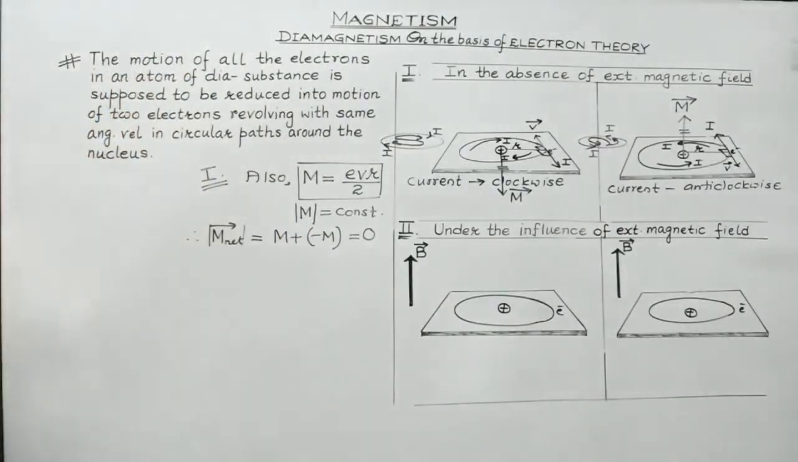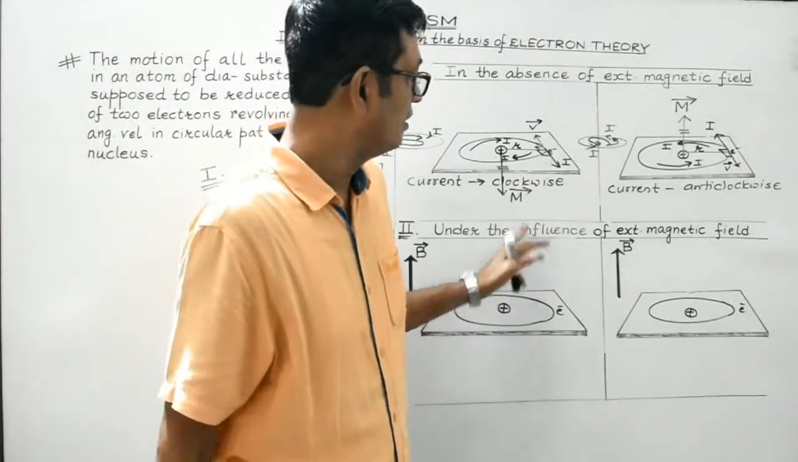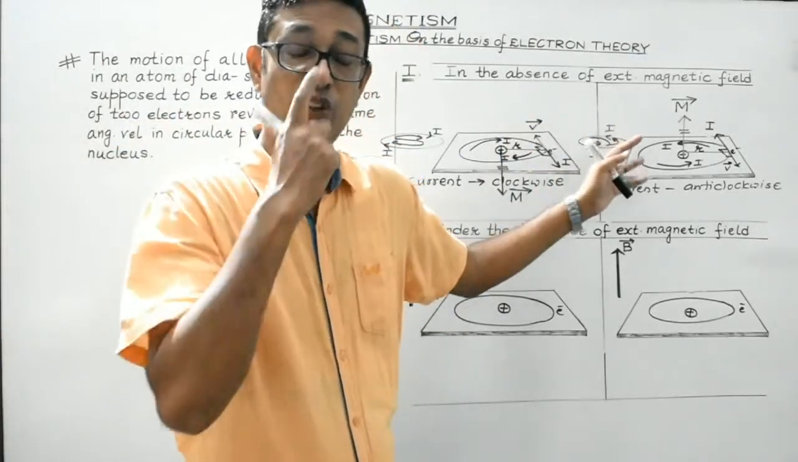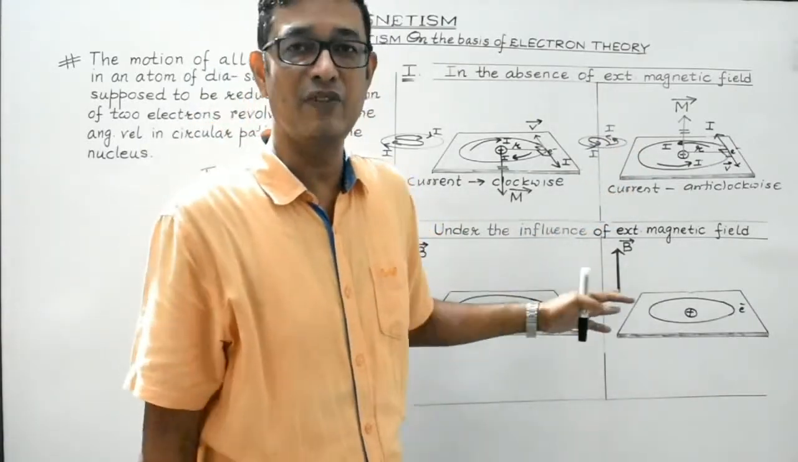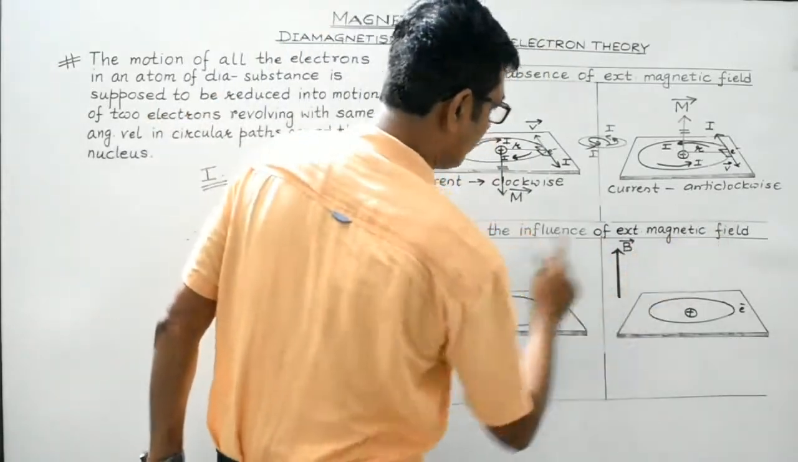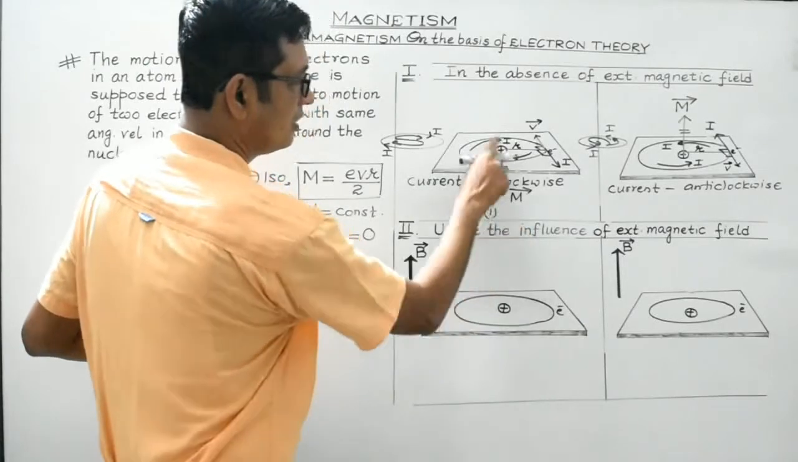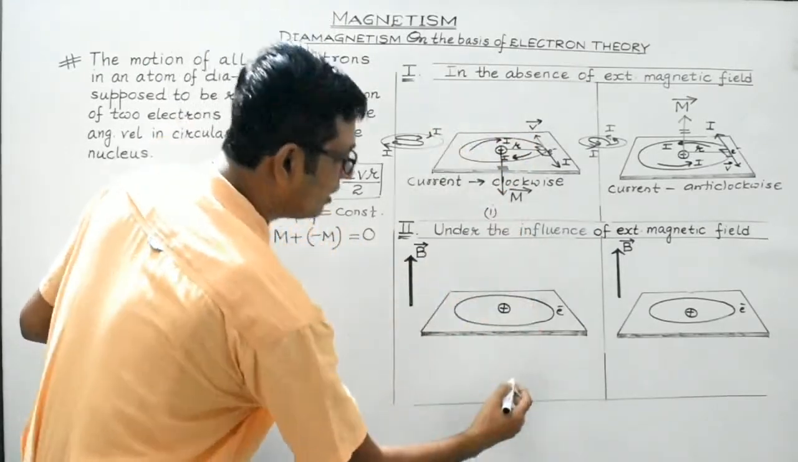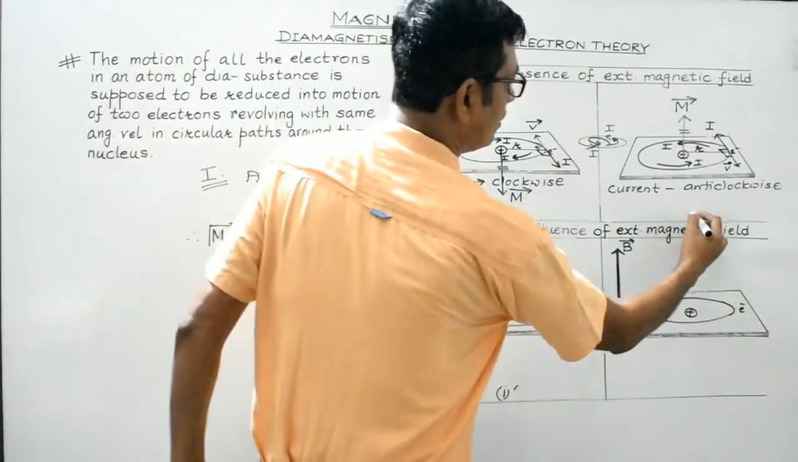Understood? Now what to do is, let's consider the second scenario. Now we will consider the same atom of the diamagnetic substance to be under the influence of this external magnetic field directed upwards. This is the same diagram. This is in the case of absence of magnetic field, and this is the corresponding diagram in the presence of magnetic field.